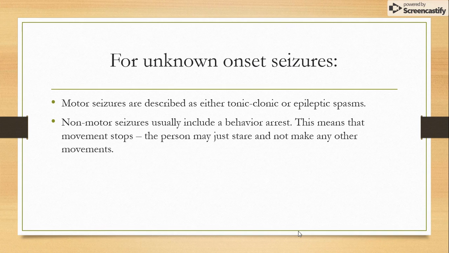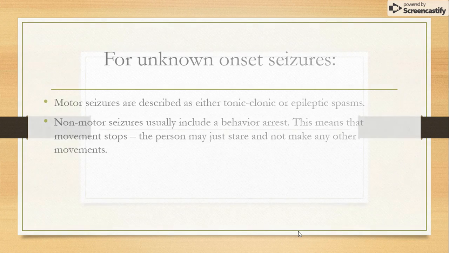For unknown onset seizures, motor seizures are described as either tonic-clonic or epileptic. Non-motor seizures usually include a behavior arrest. This means that movement stops. The person may stare and not make any other movements.